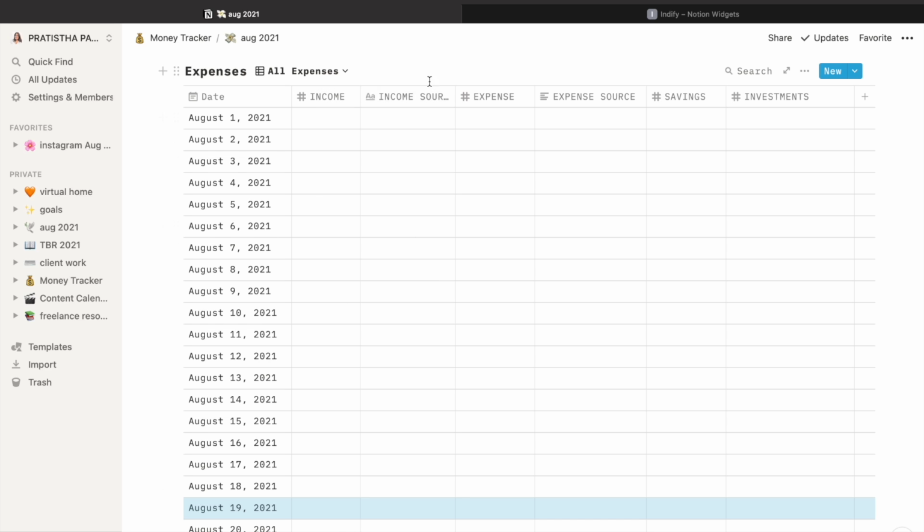So daily, some clients do the payment or I get some small projects. So income on a daily basis, from where the income came, so income source, expense, where the expense came, and then if I want to put some money into my savings, and if I want to do some investments, I have made a special section for investments. So this is what I do for my money tracker. I think it's a very neat, healthy, and beginner friendly way to do your money tracking.